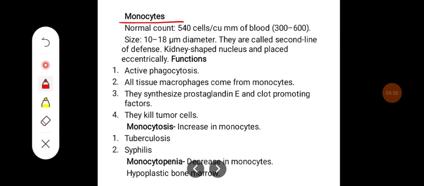Monocytes normal count is around 540 cells per cubic millimeter of blood, can range between 300 to 600. The size is larger, around 10 to 18 microns, and they're called the second line of defense mechanism. There will be a kidney-shaped nucleus placed eccentrically.